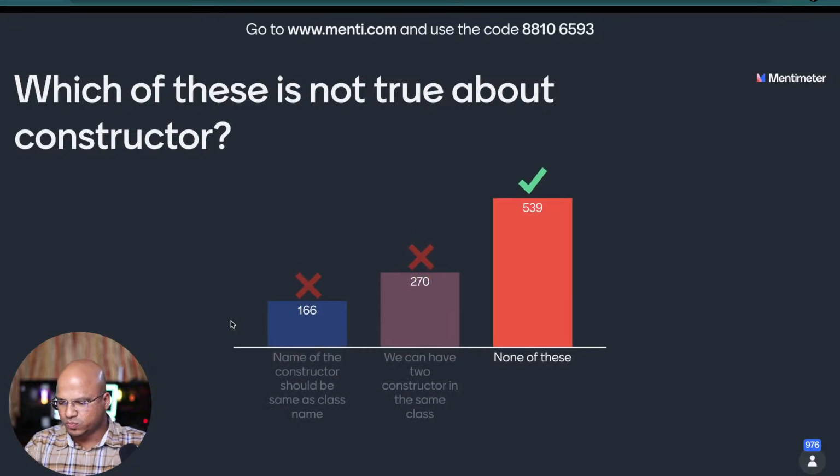Okay. Now this one was a bit tricky. We can do constructor overloading, but then it was all about having two constructors. Yeah. So it was none of this. We can have two constructors and it should be the same name as the class name.